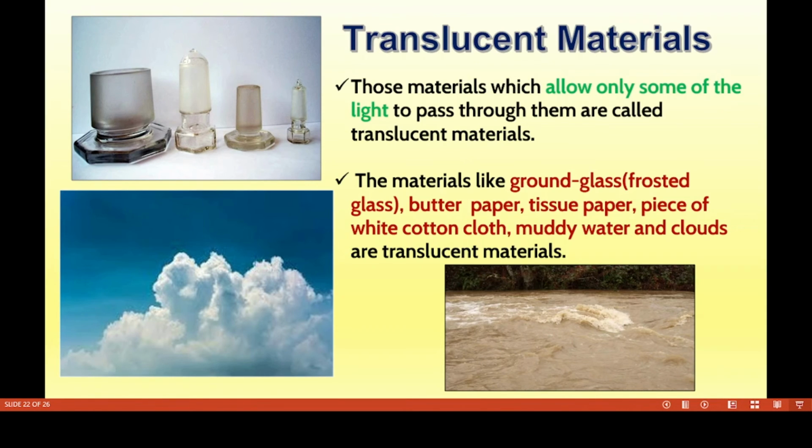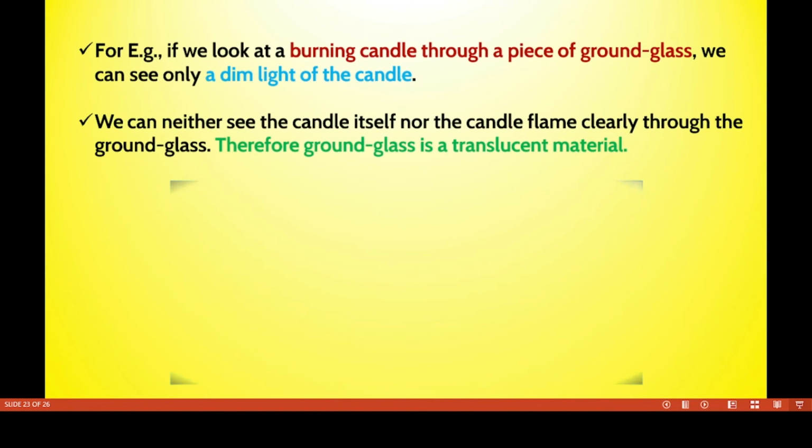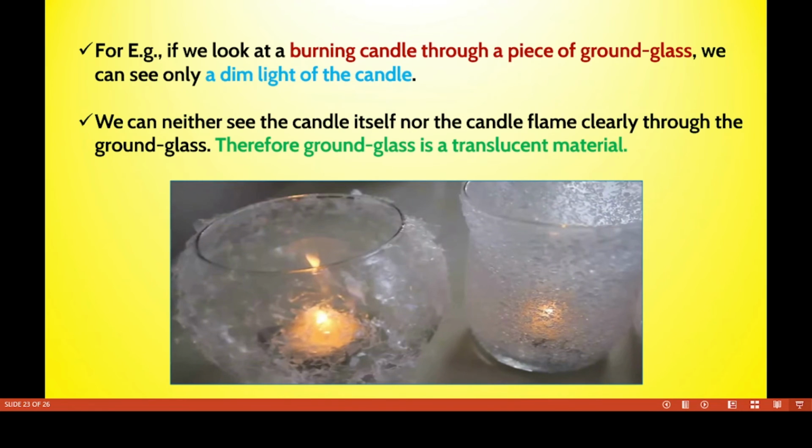These are all examples of translucent materials. If we look at a burning candle through a piece of ground glass, we can see only a dim light of the candle. What is the reason? This is a translucent material. So we can see neither the candle itself nor the candle flame clearly through the ground glass. So ground glass is a translucent material.